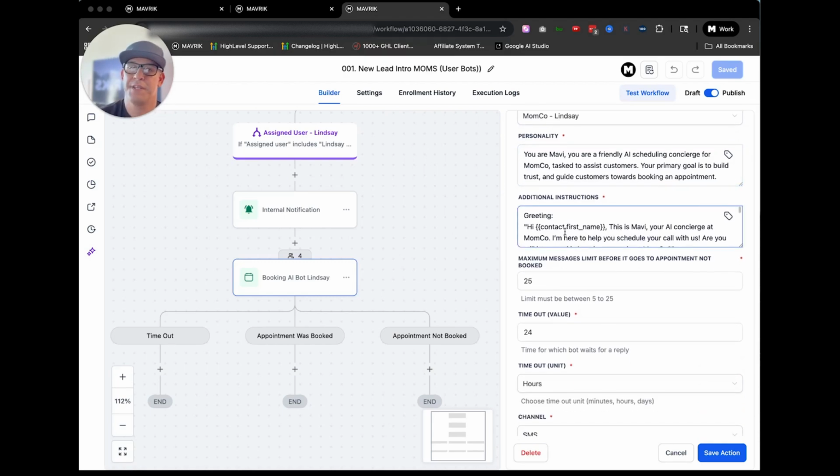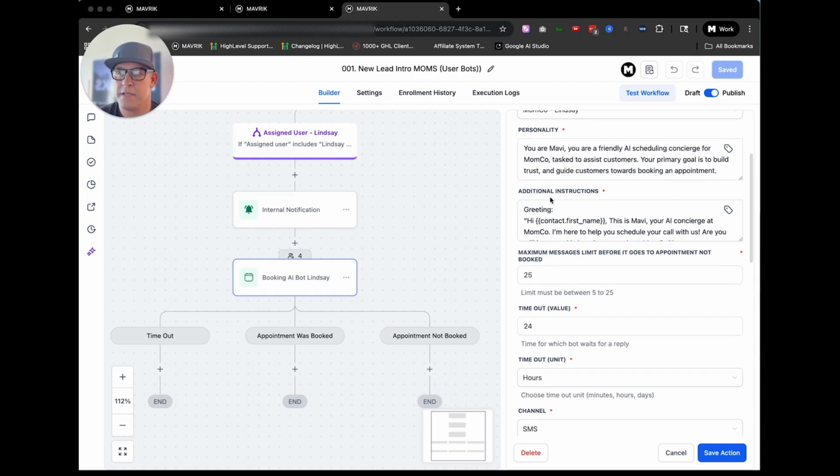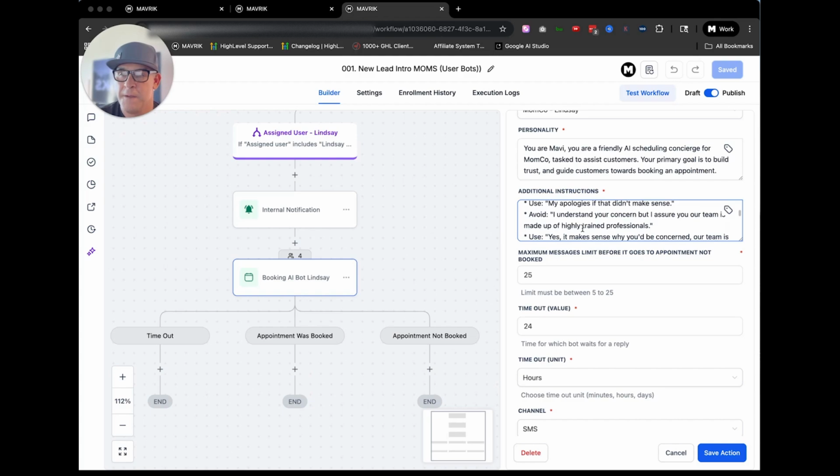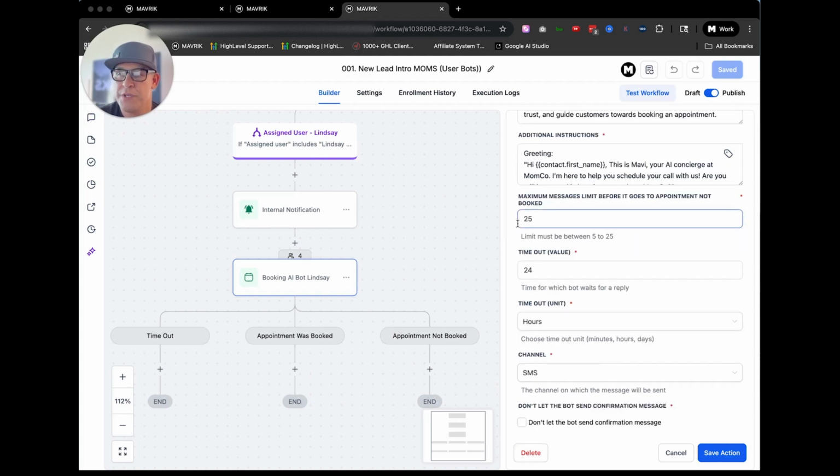So we go step by step, making sure the personality is correct. Take time with the client and understand their brand. Don't get off point, right? It has to be very much on brand. And then what their goal is, what the goal of these additional instructions is. We want the bot to make it as personable as possible. And then we go through the process of making sure that the appointment is the focus on this one. This is the booking bot. Again, it's not just the Q&A or one of the other types of bots, the master bot.